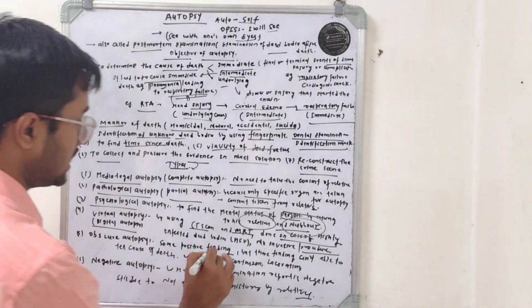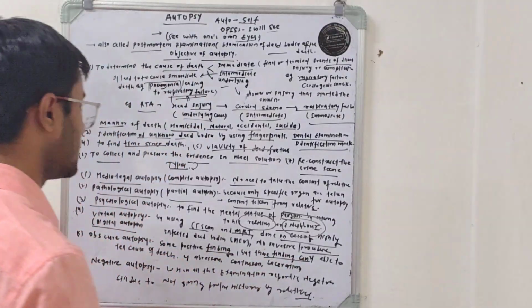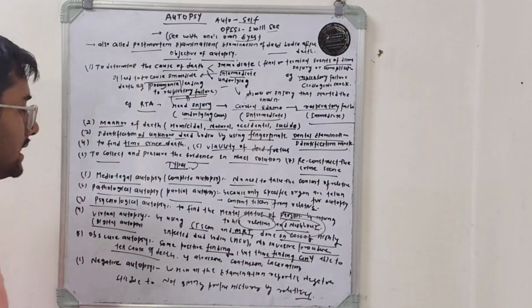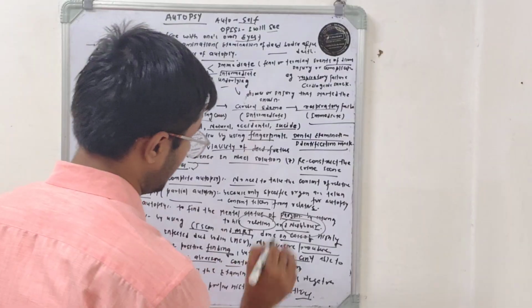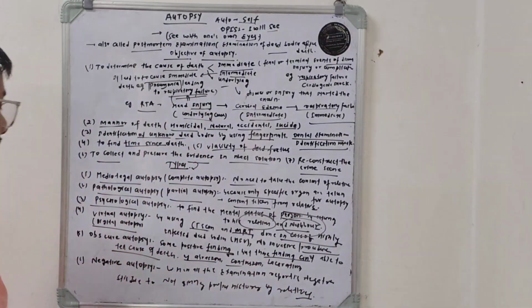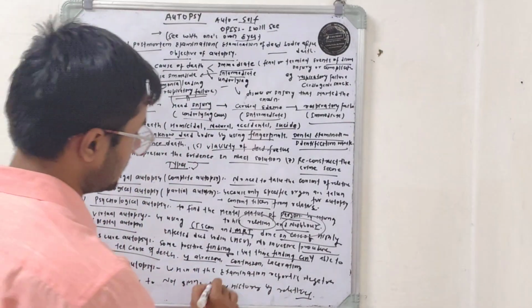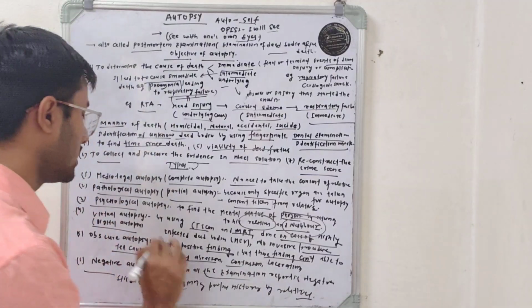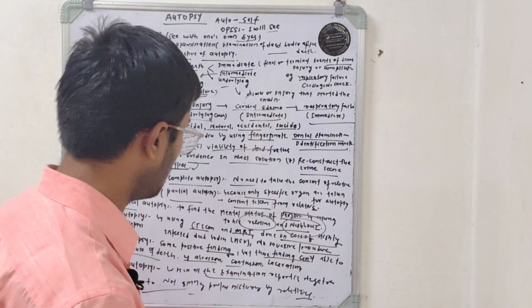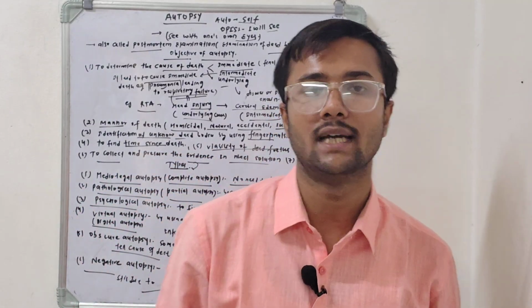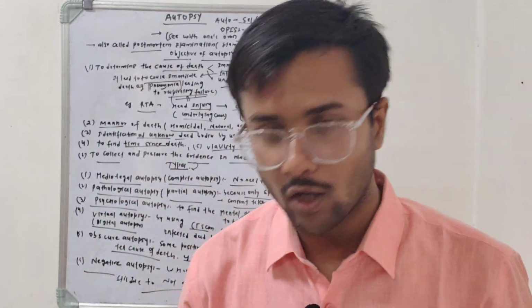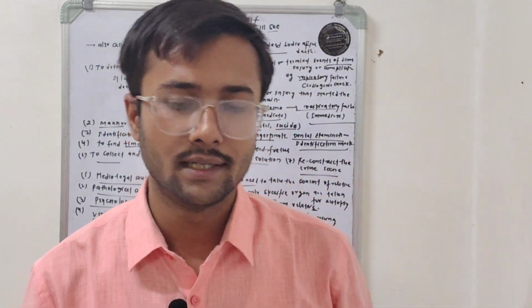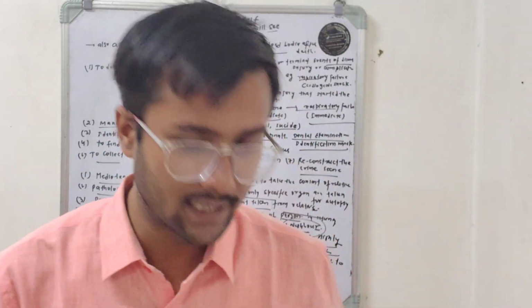Obscure autopsy has some positive findings, but they are not sufficient to tell the cause or manner of death, for example abrasion, contusion and laceration. Negative autopsy is when every examination is negative, due to the relatives not giving a proper history. So this is all about the different types of autopsy. I hope you can understand it.